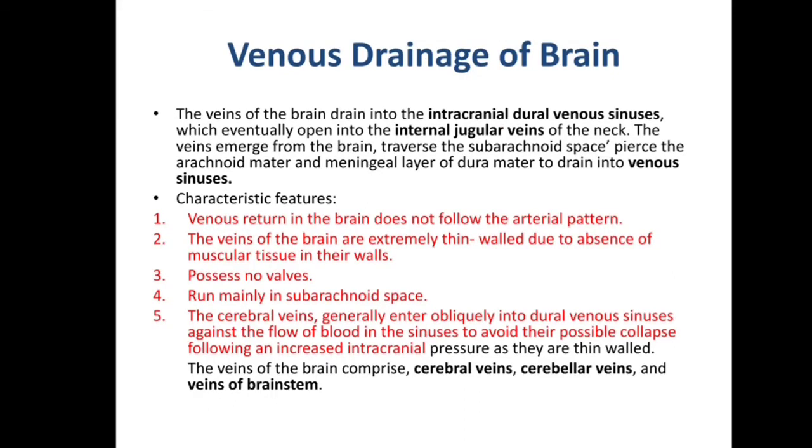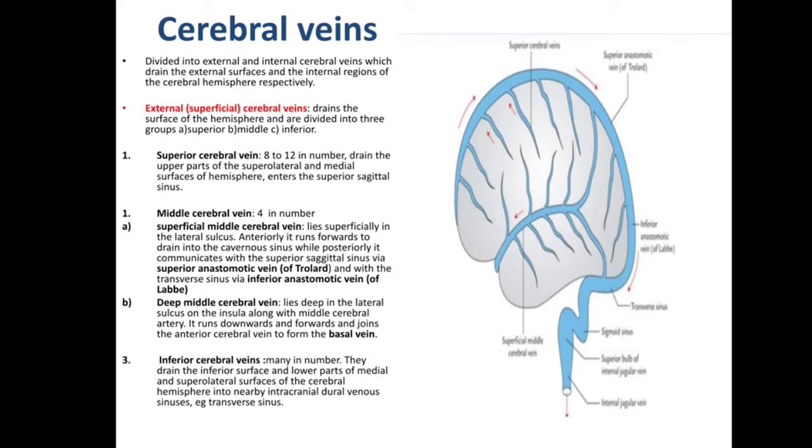Cerebral veins. The veins of the brain are cerebral veins, cerebellar veins, and veins of the brain stem. First is cerebral veins. Cerebral veins are divided into external and internal cerebral veins, which drain the external surface and the internal region of the cerebral hemisphere respectively. External or superficial cerebral veins drain the surface of the hemisphere and are divided into three groups: superior, middle, and inferior. Number one is superior cerebral vein.